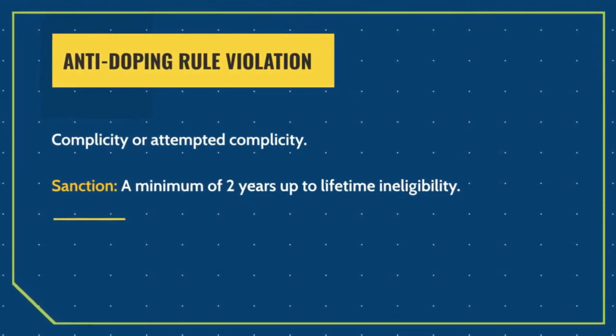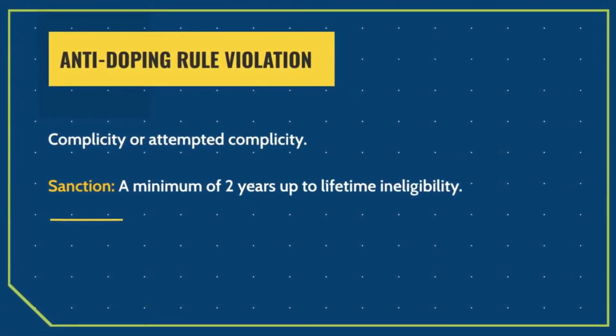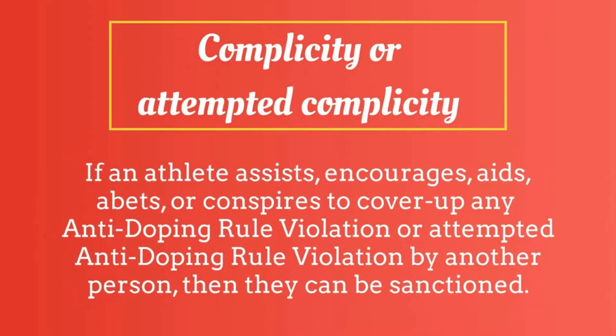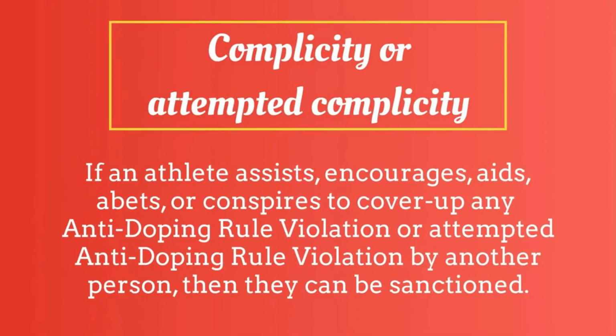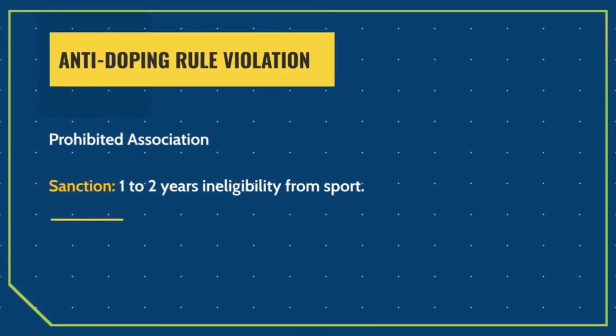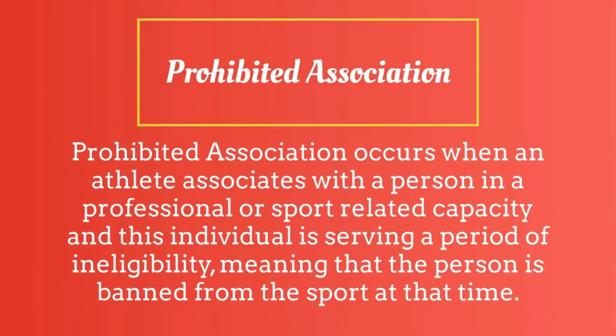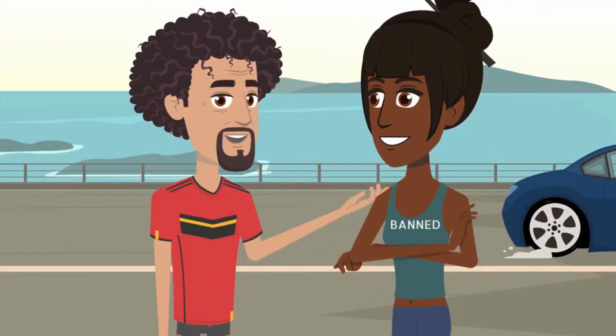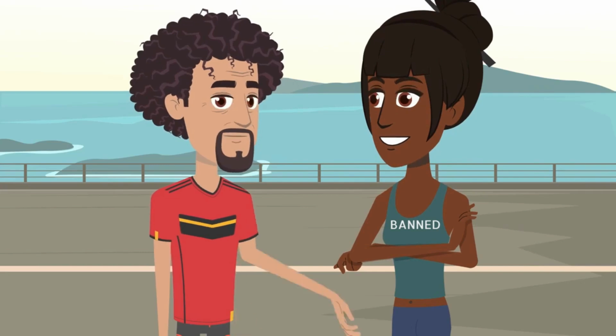Complicity or attempted complicity is also an anti-doping rule violation. If an athlete assists, encourages, aids, abets, or conspires to cover up any anti-doping rule violation or attempted anti-doping rule violation by another person, then they can be sanctioned. Prohibited association is also another anti-doping rule violation. Prohibited association occurs when an athlete associates with a person in a professional or sport-related capacity, and this individual is serving a period of ineligibility, meaning that the person is banned from the sport at that time.